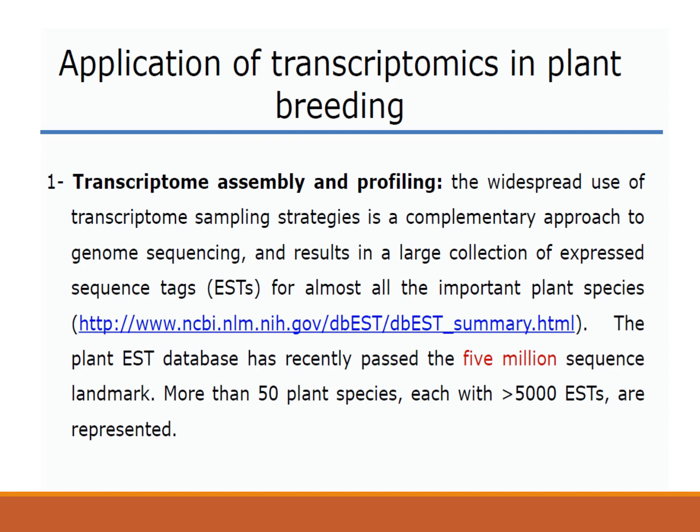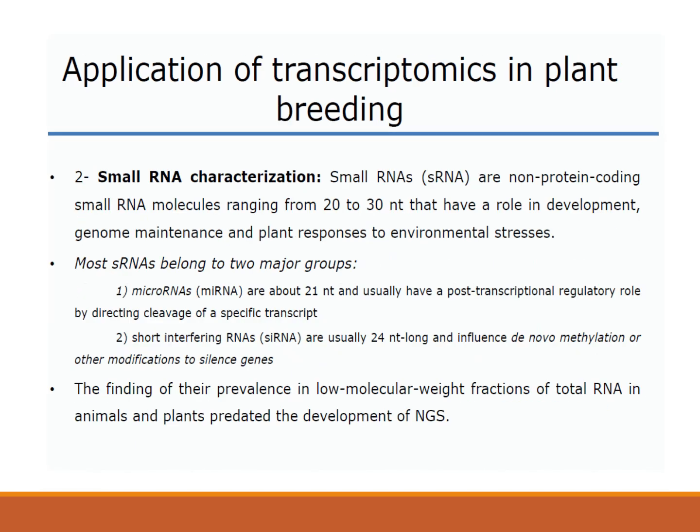Then in case of plant breeding, again first transcriptome assembly and profiling. So the widespread use of transcriptome sampling strategy is a complementary approach to the genome sequencing and results in the large collection of expressed sequence tags for almost all important plant species. So this plant EST database has recently passed the 5 million sequence landmark, and more than 50 plant species, each with more than 5,000 ESTs, are represented. For EST, we are going to have a different session where you will come to know what these expressed sequences are.